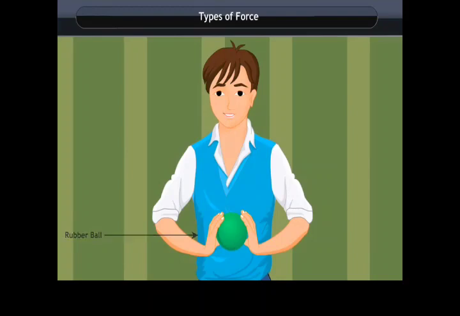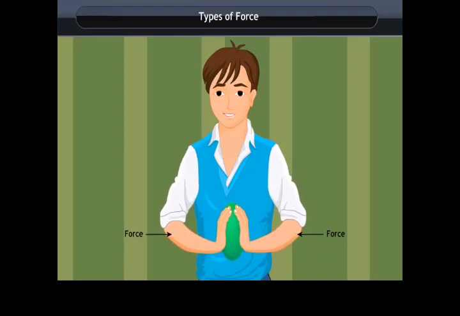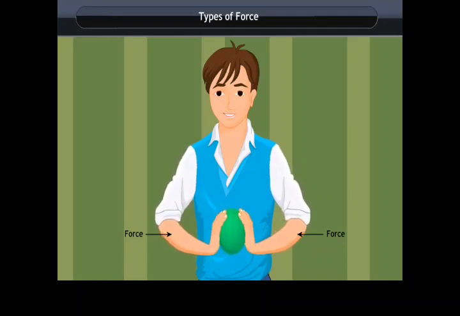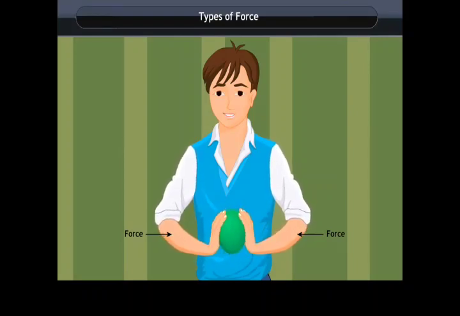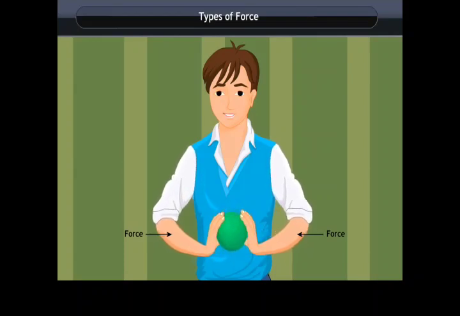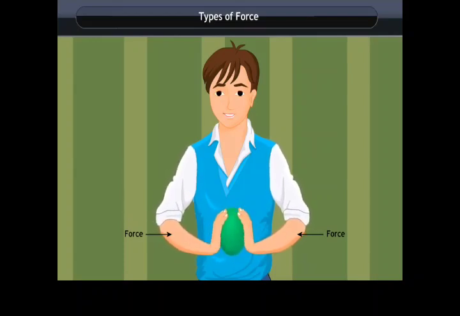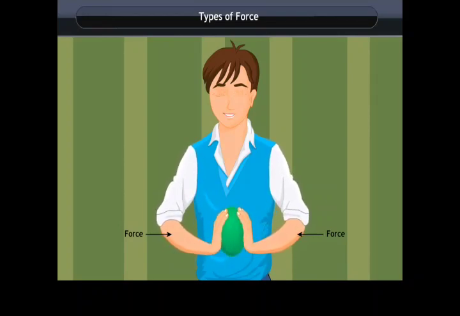Squeeze a rubber ball between your palms. What do you observe? The shape of the ball gets changed. The force applied on the ball is equal and opposite, so the resultant of this force does not move the object. The object gets deformed as long as the force is applied. This is a temporary deformation. Here, equal and opposite forces act on a body and the body does not move. So we can say that the body is in equilibrium. We can also state this as balanced forces acting on an object. The resultant of balanced force is zero.